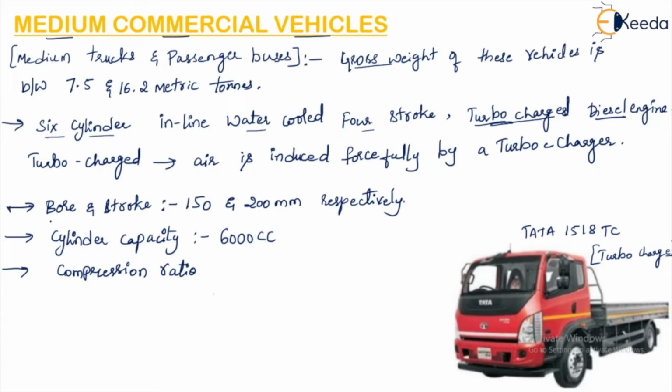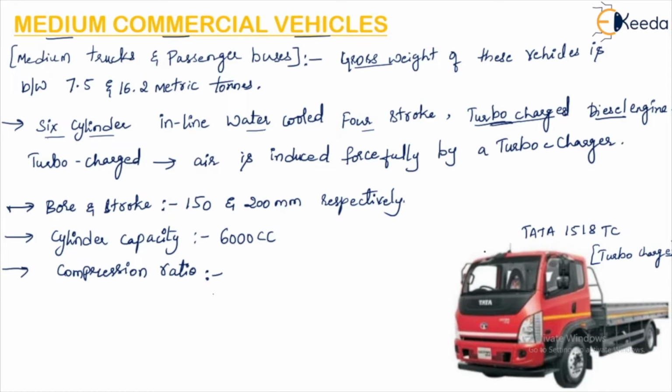After that, all these parameters, that is the bore and stroke, cylinder capacity, compression ratio, engine power, and lubricating system, are the same for all the vehicles. To specify a vehicle, first of all you have to remember all these parameters, then you have to remember the specifications of a particular type of vehicle.